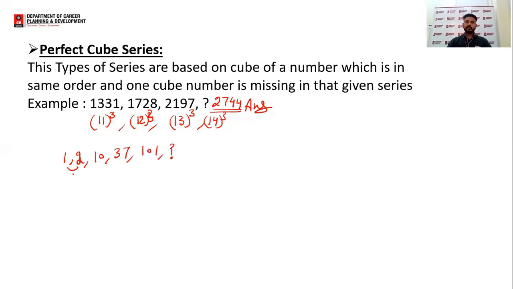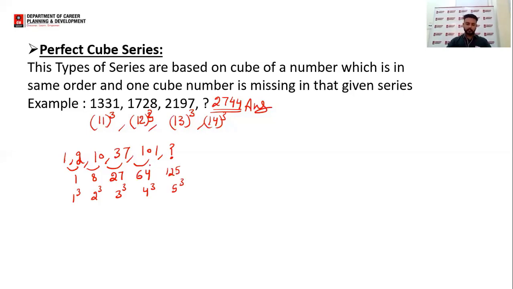2 minus 1 is 1, 10 minus 2 is 8, 37 minus 10 is 27, 101 minus 37 is 64. Now 1 is the cube of 1, 8 is the cube of 2, 27 is the cube of 3, 64 is the cube of 4. So the next number added in this series should be 5 cube, the value of which is 125.